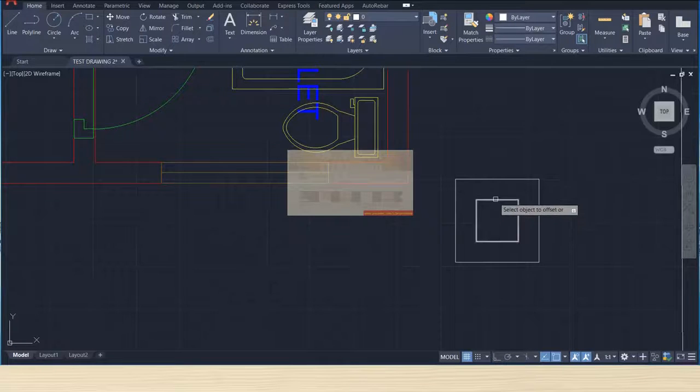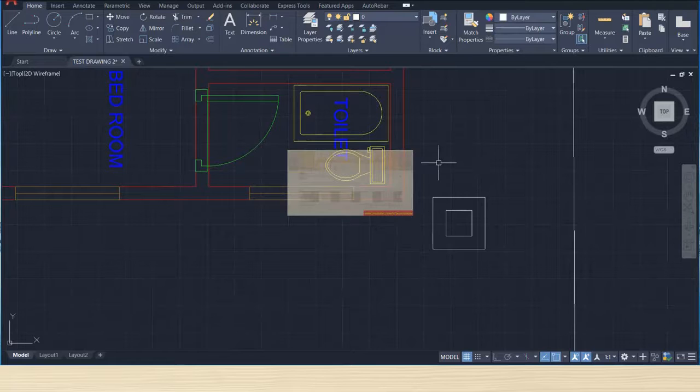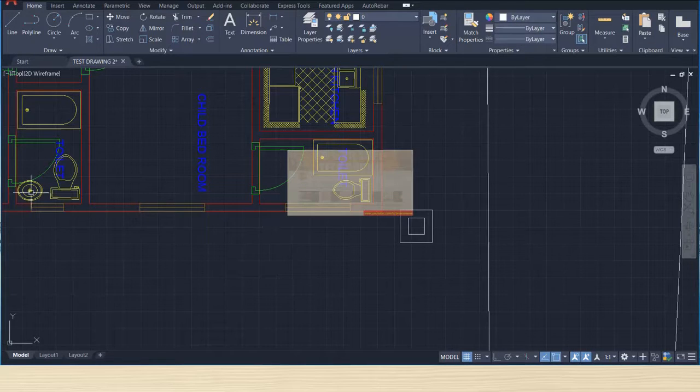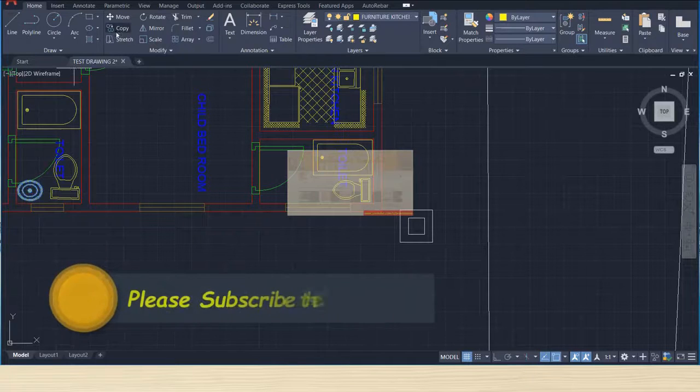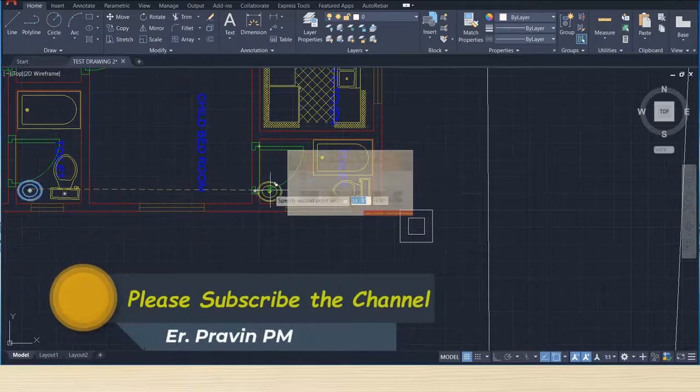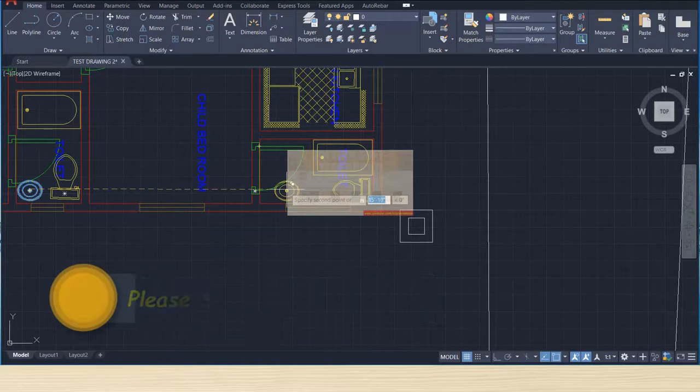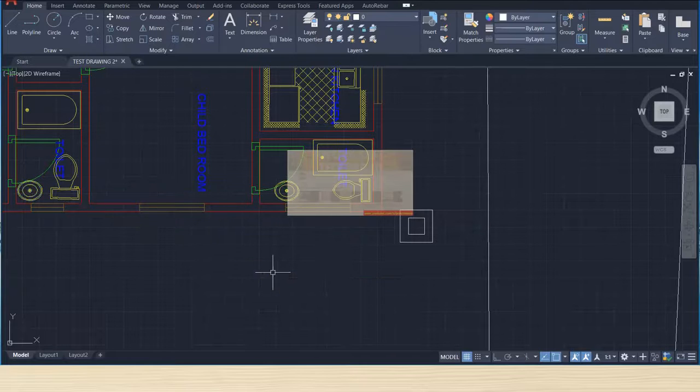This is the offset we have taken, 6 inch. Then we'll make two GTs, because we'll copy this for the toilet also. Correct.